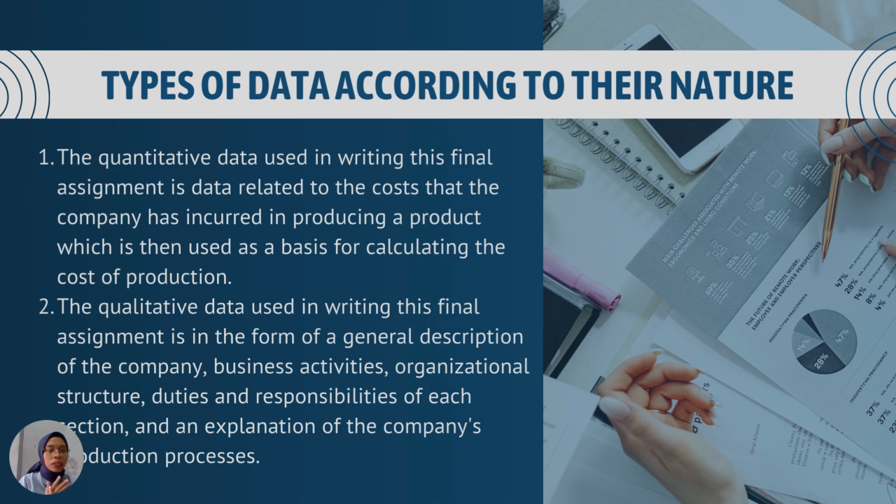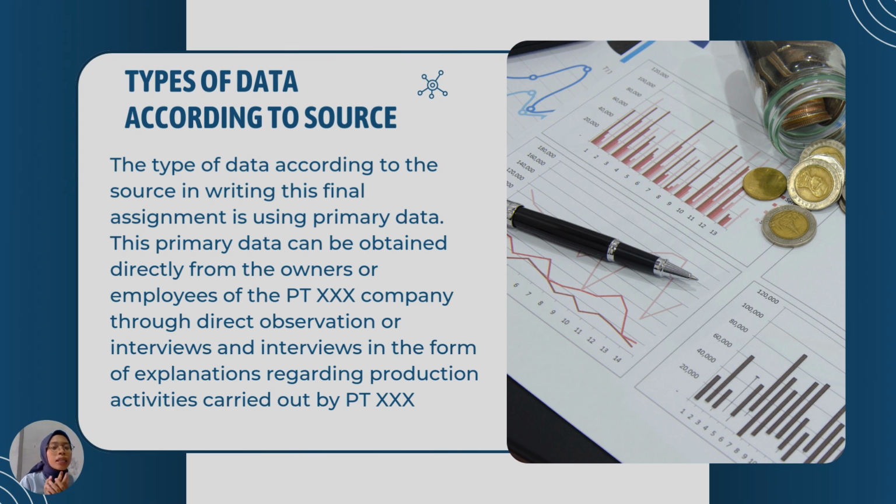Number two is the qualitative data used in writing this final assignment, in the form of a general description of the company.